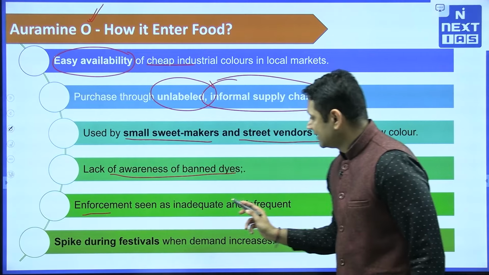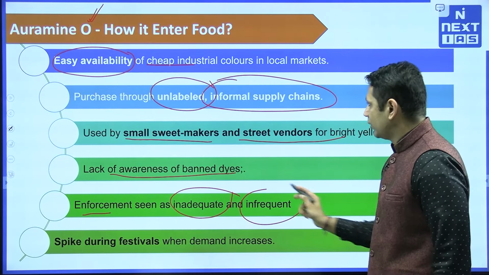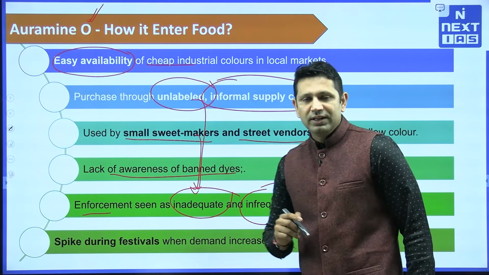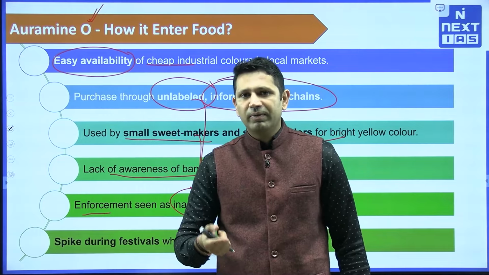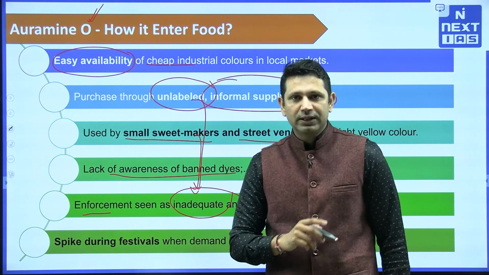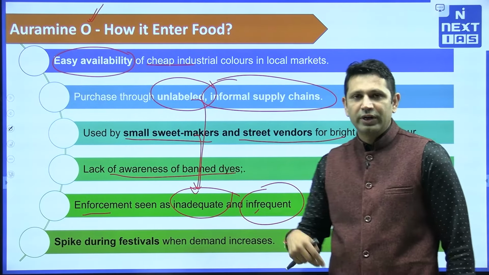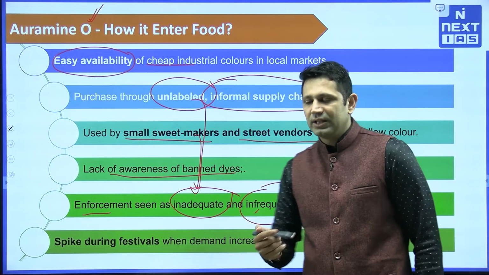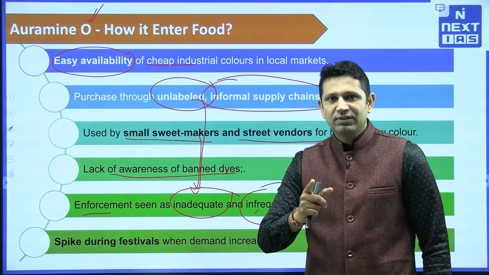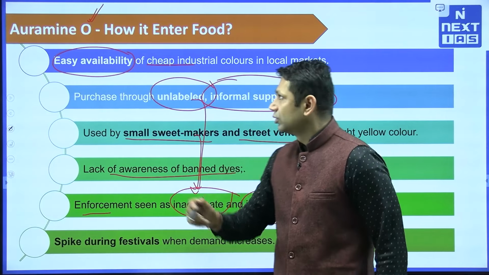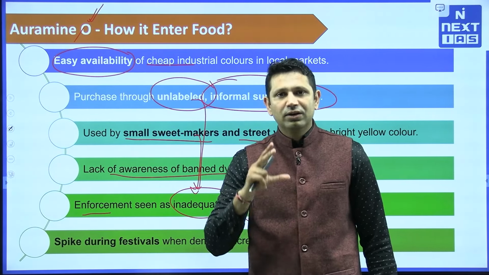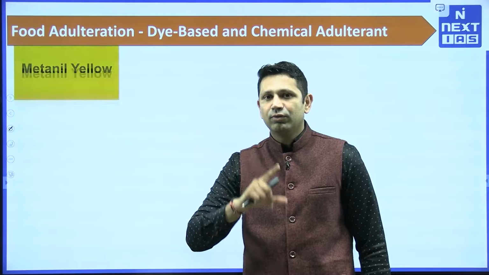Then enforcement is seen as inadequate and infrequent, because when these small sweet makers are involved in this, any action by the government is seen as demotivating them. So ये एक problem हमारे लिए बन जाता है. Also जो visits होती हैं, जो raids पड़ती हैं, जो inspections होते हैं, they are infrequent. And one more thing is there, during the festivals, as the demand for these sweets increases, the use of this Auramine O also increases. So these are the reasons why this Auramine O is seen in our food system.